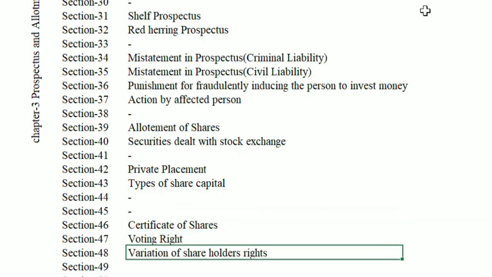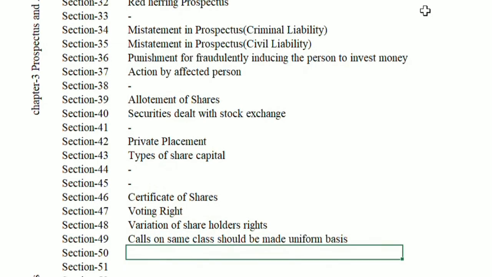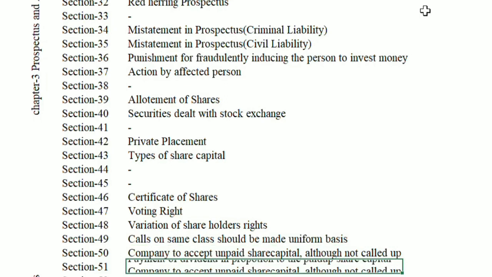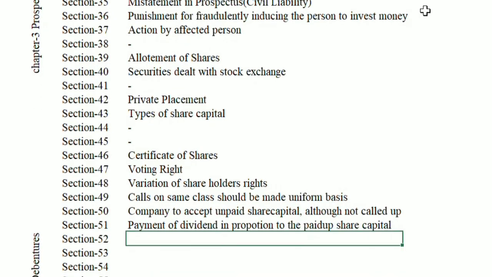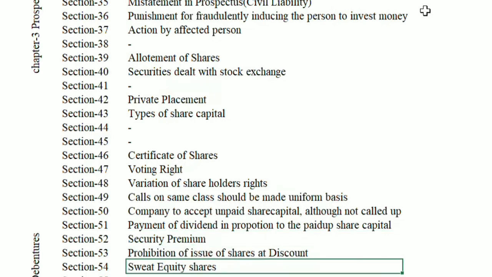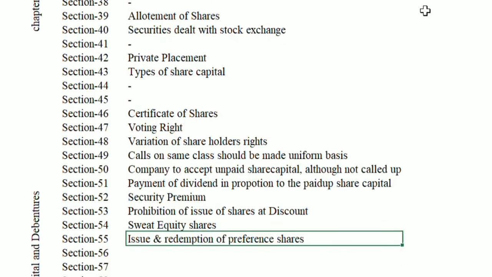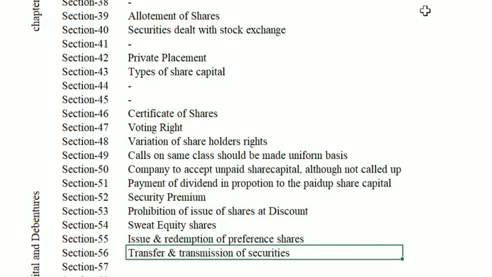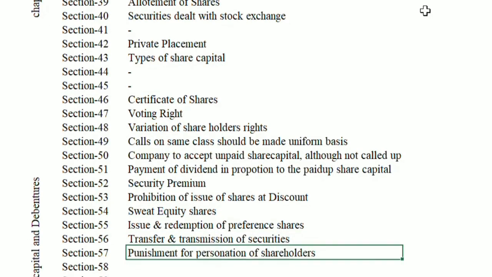47 Voting rights. 48 Variation of shareholders' rights. 49 Calls on shares of the same class to be made on a uniform basis. Section 50 Company may accept unpaid share capital although not called up. Section 51 Payment of dividend in proportion to the paid up share capital. 52 Securities premium. 53 Prohibition of issue of shares at discount. 54 Sweat equity shares. 55 Issue and redemption of preference shares. 56 Transfer and transmission of securities.